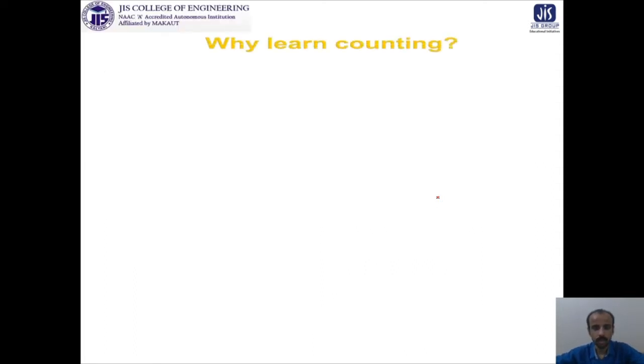So, why do we learn counting? How many fingers are there in your right hand? 5 fingers? Okay. How many fingers are there in your left hand? 5 fingers. So in general, if we assume that we have 5 fingers in our hands and legs, then how many fingers do you have cumulatively? 20 fingers. So I think you are not counting it by 1, 2, 3, 4, 5, 6 and so on.